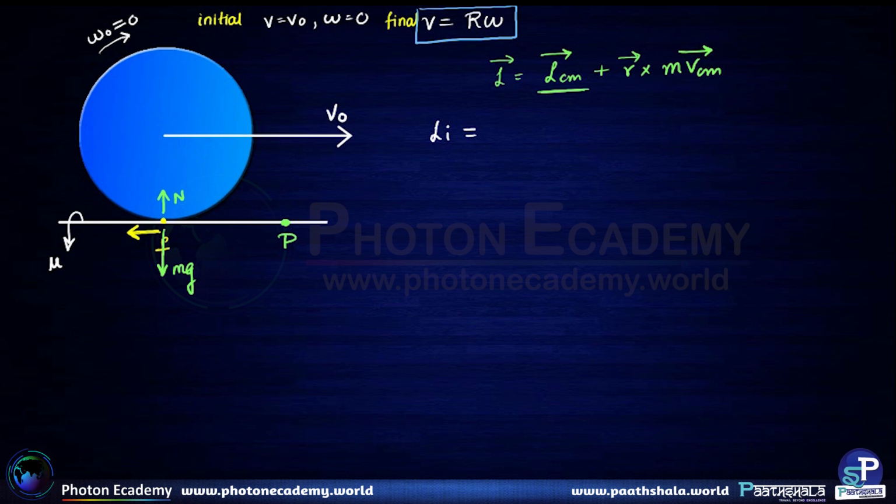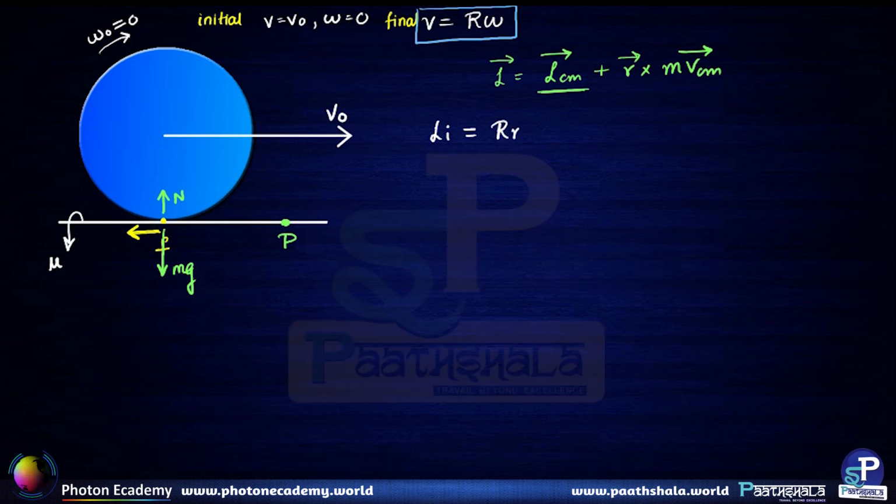So this is R, and this angular momentum is R m v naught. This is the initial angular momentum. The final angular momentum will be a combination of R m v, plus the angular term. This term was not present in the initial angular momentum case, so it will also come now.